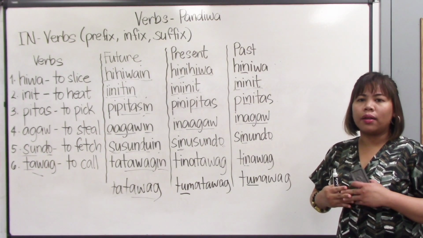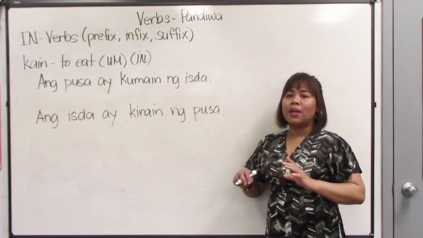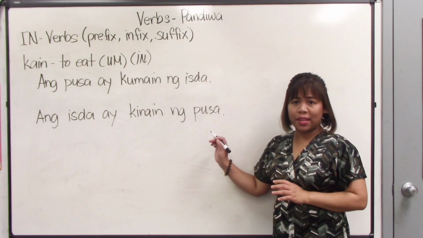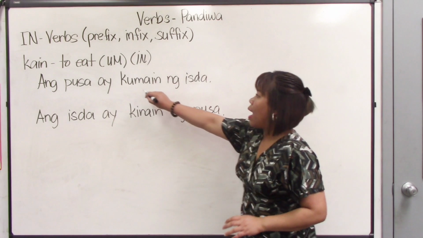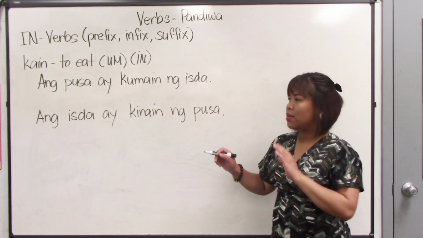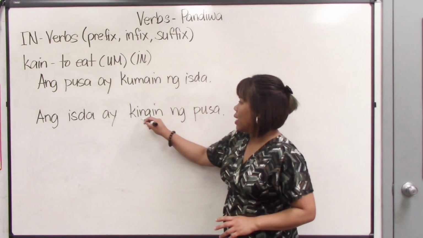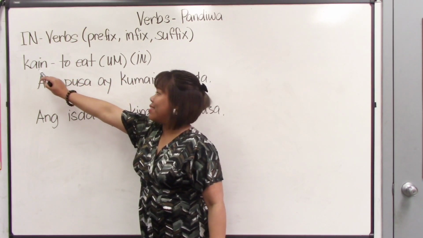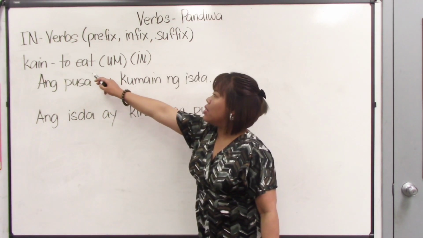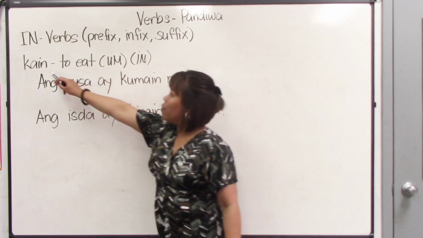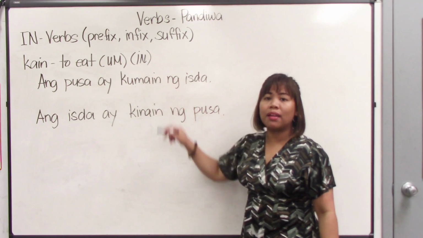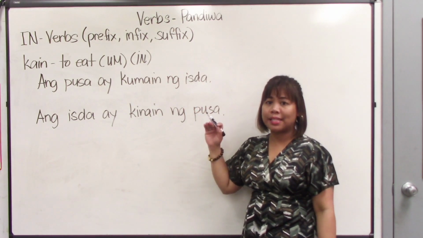I'm gonna give you another sentence. Okay, so to make everything clear, I have these two sentences. One has the um as an affix and this one is an in. Now, our root verb is kain. Kain means to eat. Now, this verb could be in the um group or in the in group depending on the focus of the sentence.